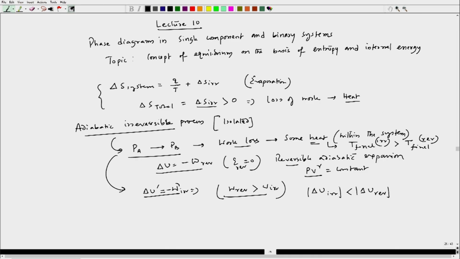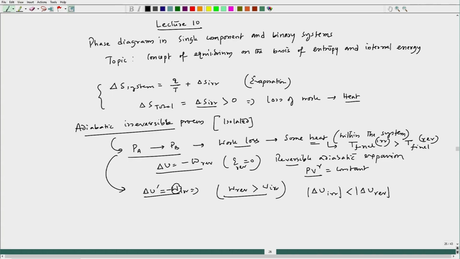Had it been reversible, the internal energy change should go to the negative side, because the work component is positive. I can write this equation as W reversible equal to minus del U, or W irreversible equal to minus del U prime. Okay. So, this del U prime is nothing but this part.